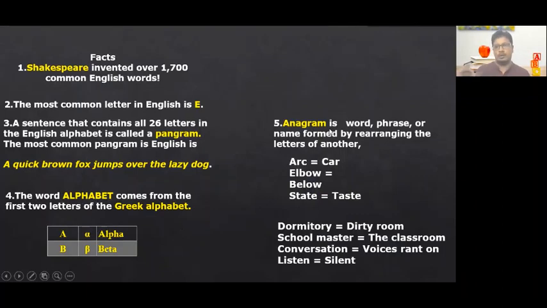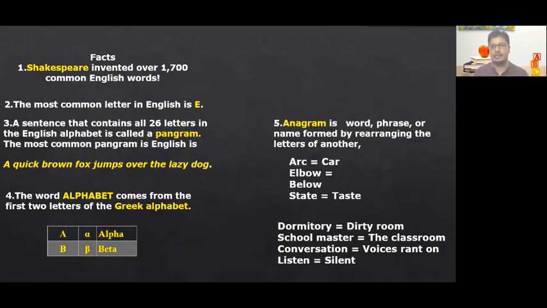So before the last fact, now we have talked about pangram. What is pangram? Pangram is containing all the 26 letters, and it is giving a sentence. Generally, a quick brown fox jumps over the lazy dog is given as a typing test because we have to type all the A to Z letters to check out the speed level of the people who are going to type it. Similarly, anagram also, it may be a word, it may be a phrase, or it can be even a sentence. But it's formed by rearranging the letters of one another.